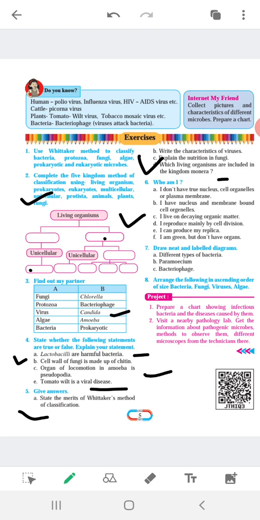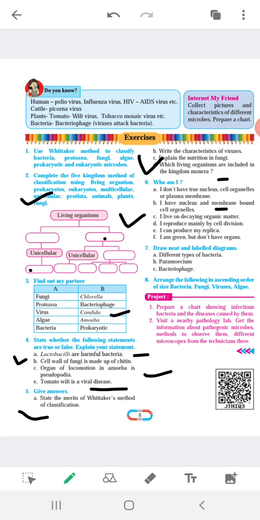Who am I? Okay, I don't have a nucleus, cell organelles or a plasma membrane. You know very well prokaryotic organism and eukaryotic organism. Why the prokaryotic is prokaryote, why the eukaryotic organism eukaryote. The reason you know, so you should write it. B. I have a nucleus and membrane bound cell organelles. I think it is a eukaryotic organism.